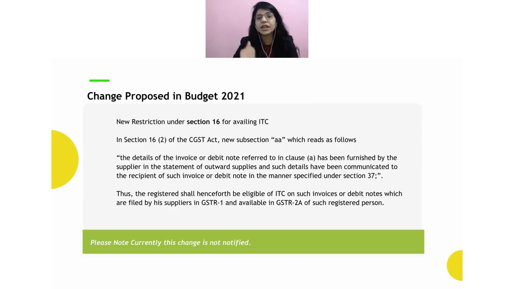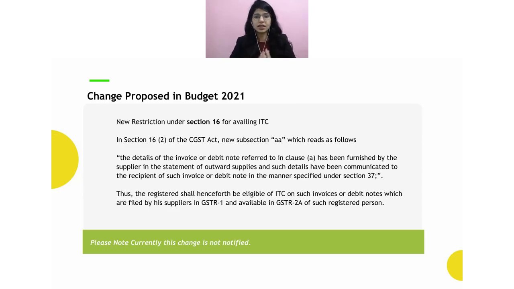So one of the other conditions they have added is that you can claim the ITC in your GSTR 3B only if your supplier has uploaded the document in his GSTR 1, which will be automatically reflected. So when they're talking about communication, it means it is automatically reflected in your 2A or 2B, which means the communication has been done. Then only you can go ahead and claim the ITC, right? So that is the condition, or the subsection, which was added in section 16.